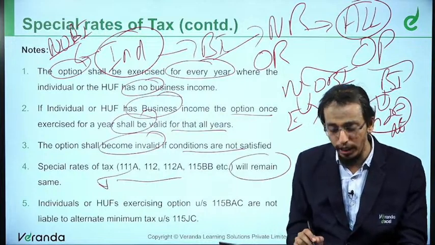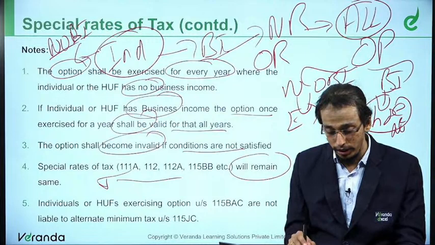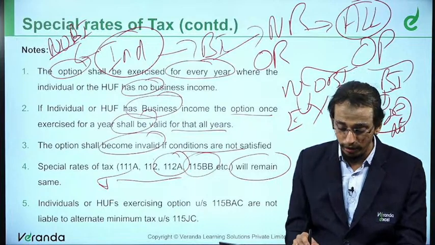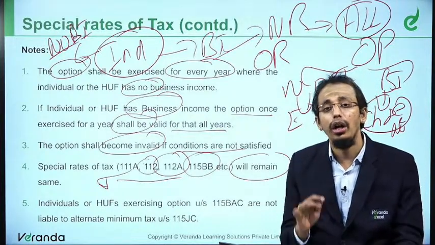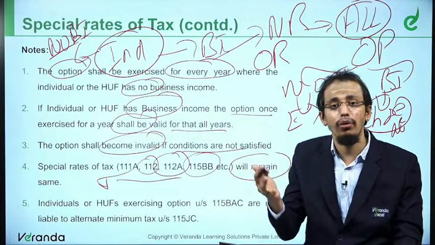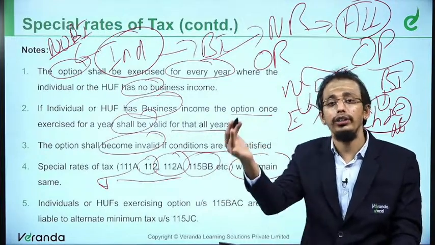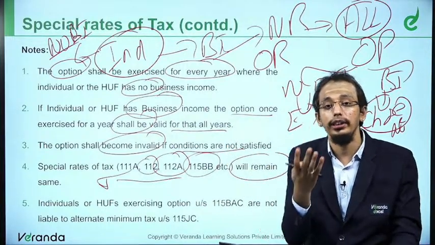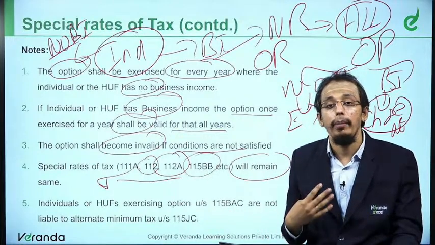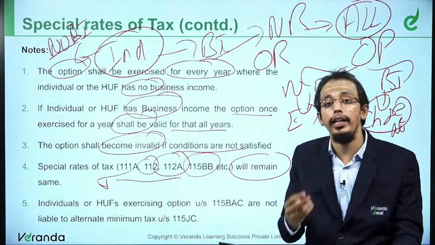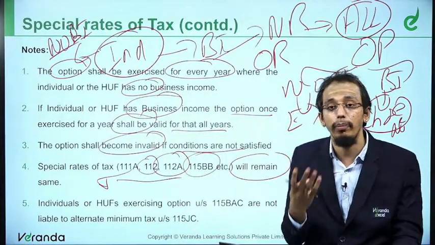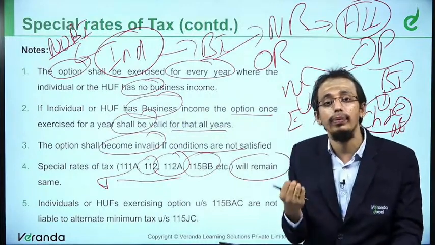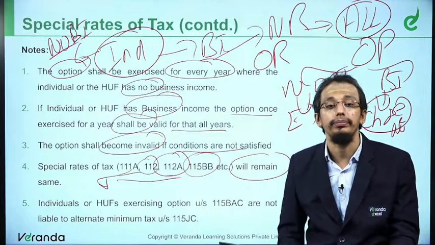Special rates like 111A, short term capital gain where STT is paid, 112A, long term capital gain where STT is paid, 115BB lottery income, 112 long term. All those special rates of tax will remain the same. Even under the old regime, the special rate of tax will apply. Let's say you have a lottery income, that will be taxable at 30%. Even if your lottery income is only 4 lakhs, that will be taxable at 30%. My long term capital gain is let's say 40 lakhs, that will still be taxed only at 20%. I have a short term capital gain of 1.5 crores. It will still be short term capital gain where STT is paid, and it will be taxed only at 15%. 1.5 crores, why not 30? No, because of the special rate of tax.